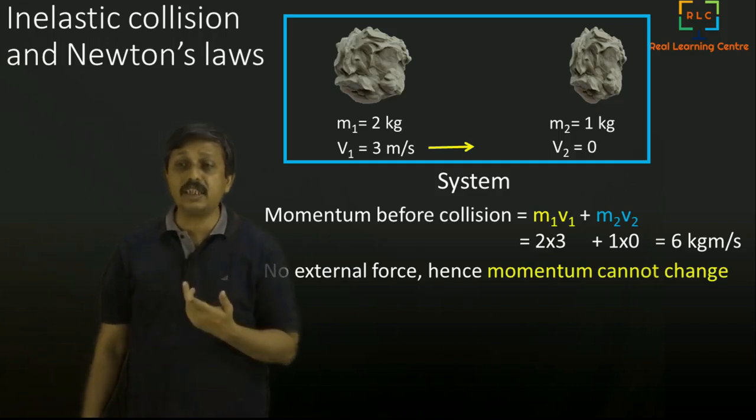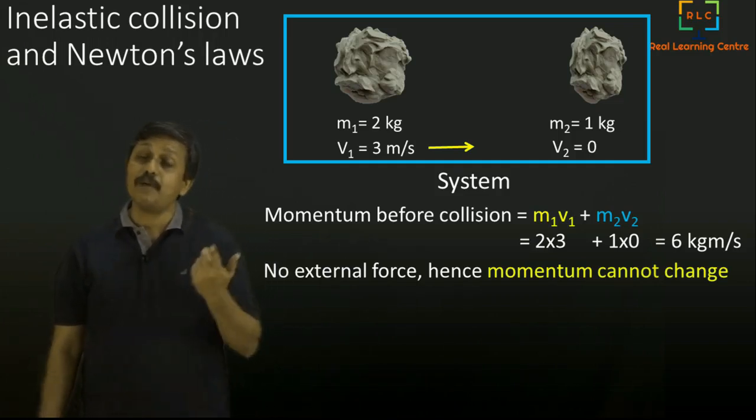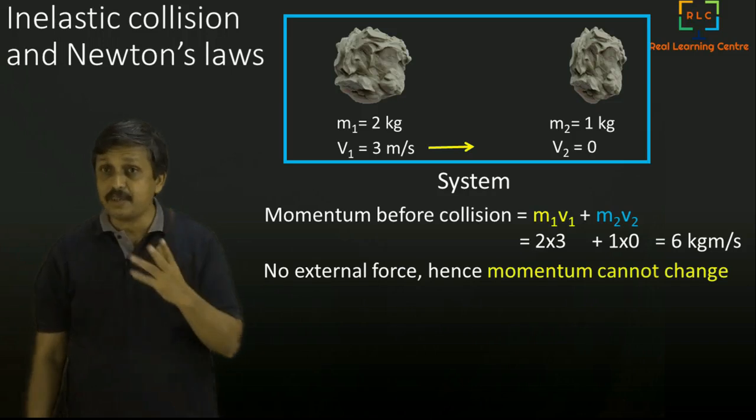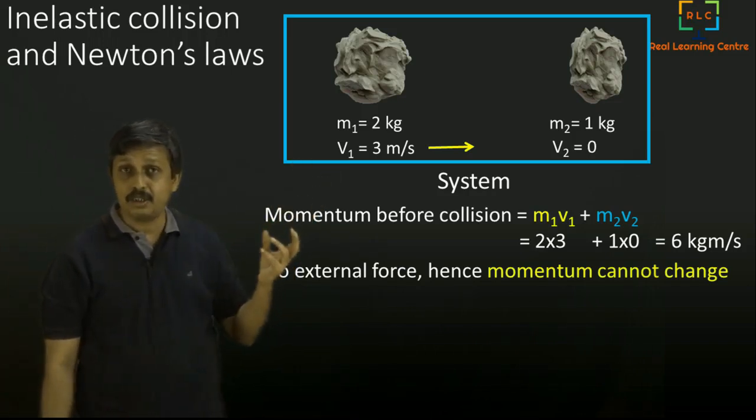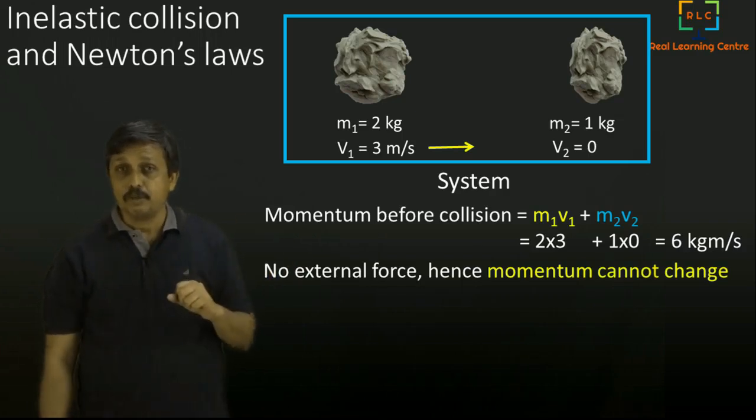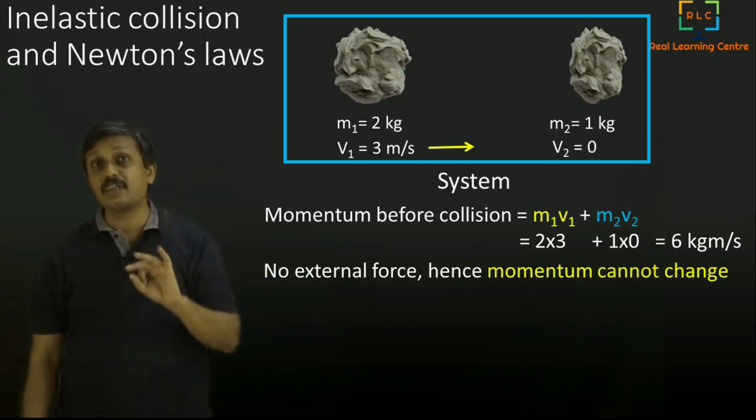Now if there is no change in the momentum, what will happen? We will see. We see that the momentum of the individual masses actually changes. Each changes its velocity after hitting, but the total momentum will remain the same.